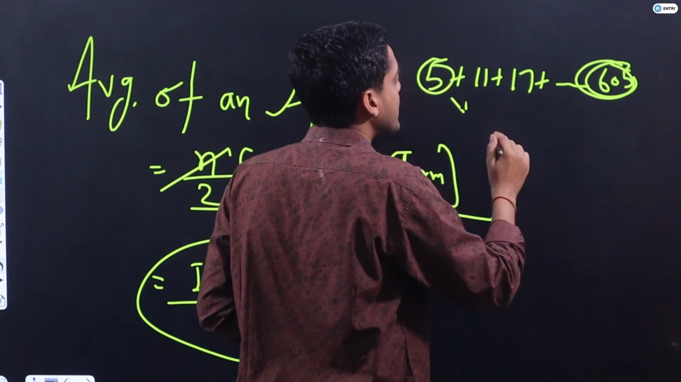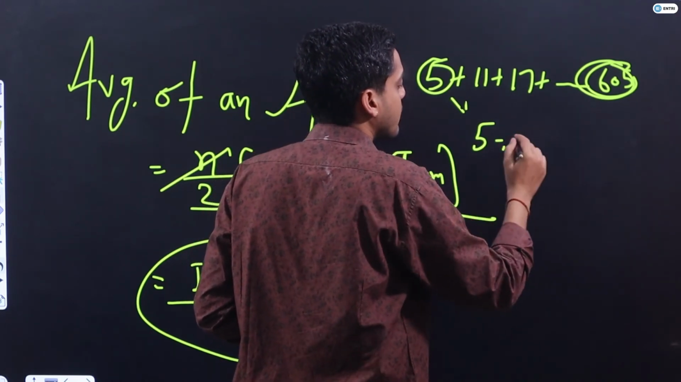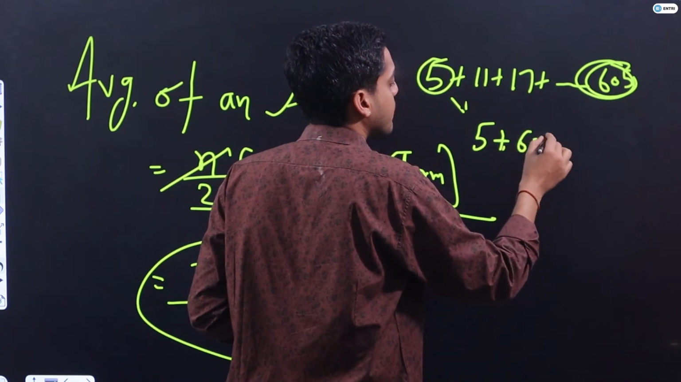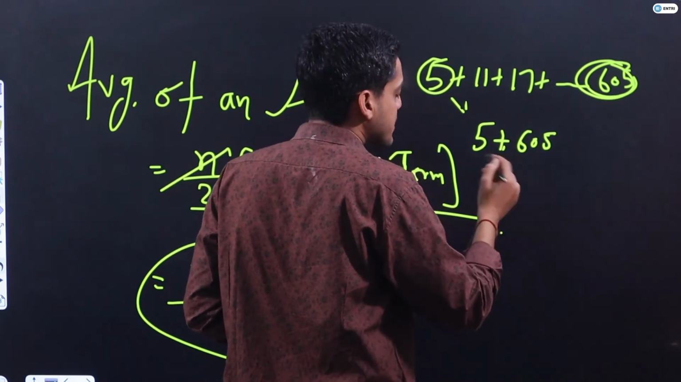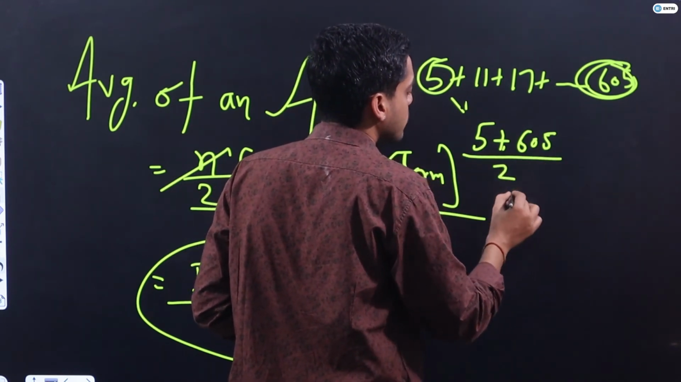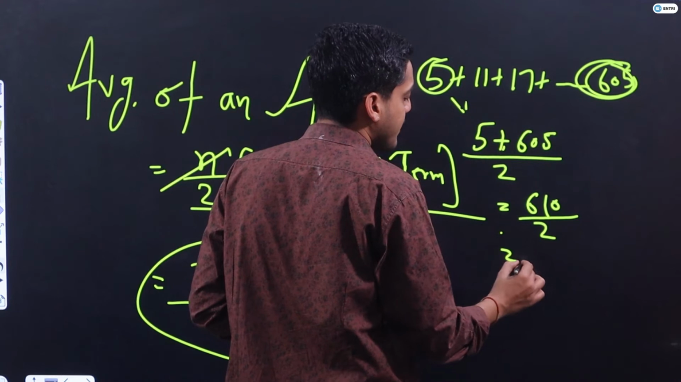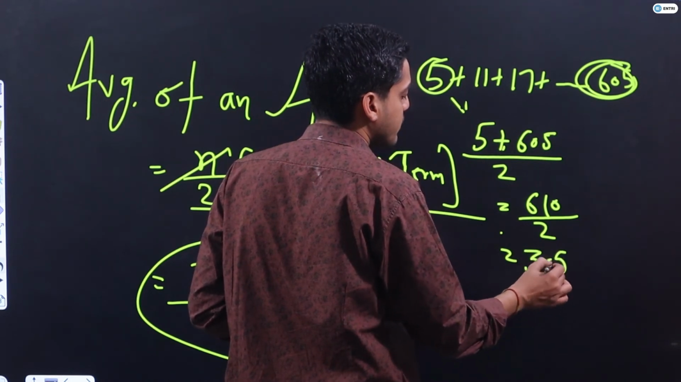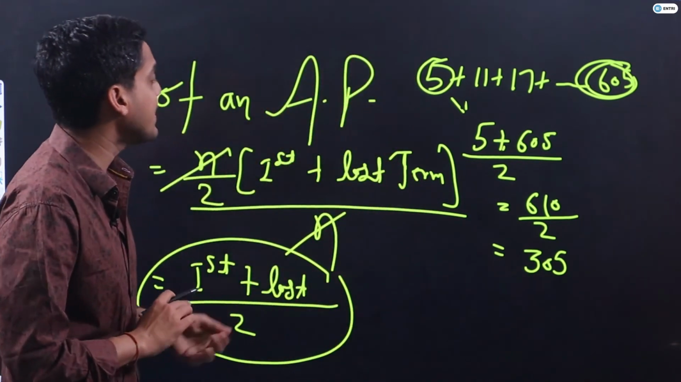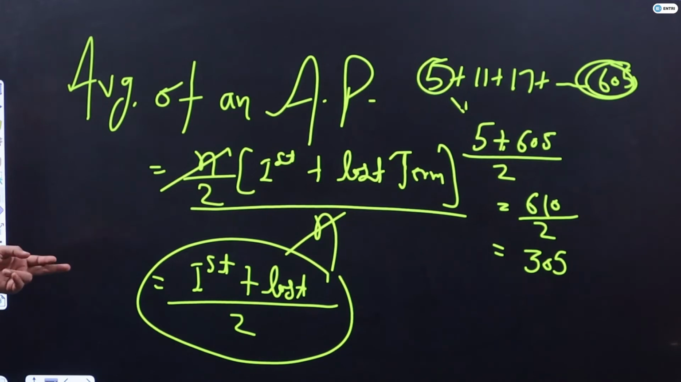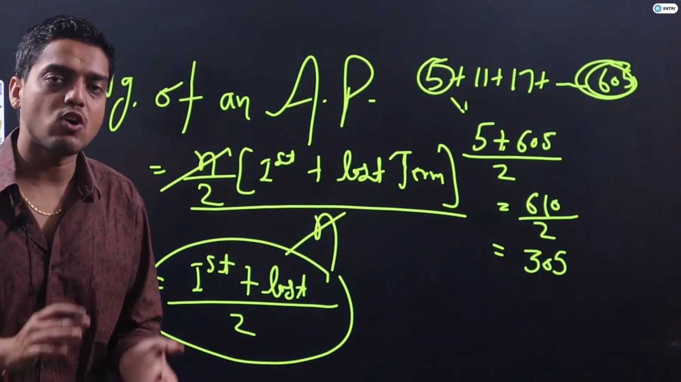I hope it is clear to you guys. 5 plus 605 whole upon 2. So you will say 610 whole upon 2, and that will be equal to 305. It is plus guys, it is not 2, it is plus. So this is how we can find the average of an AP guys. The average of an AP will always be equal to first term plus last term upon 2.